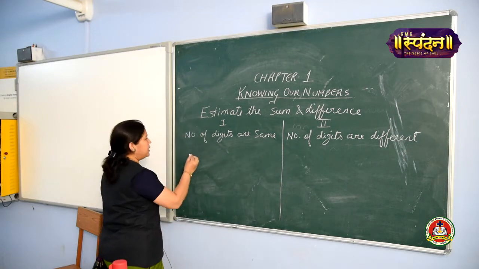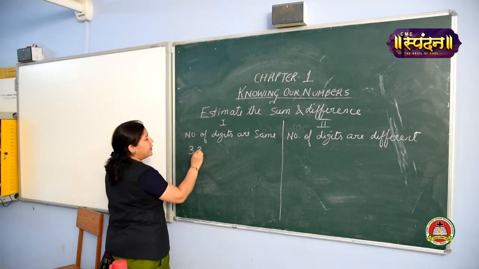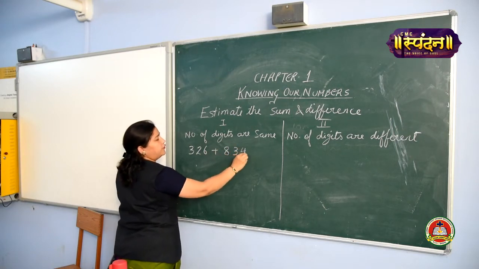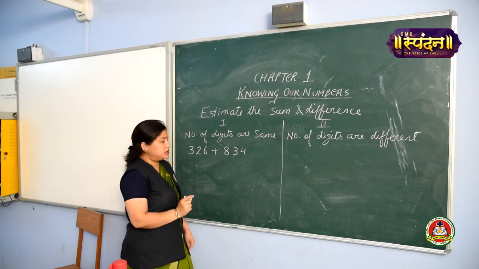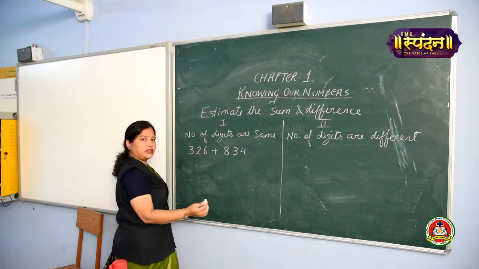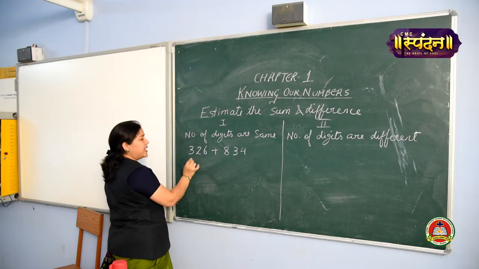Suppose we are estimating the sum of 326 added with 834. Can you see the number of digits are the same in both? 326 has 3 digits, 834 has 3 digits. So this is case 1. You will be estimating by rounding off to the highest place.